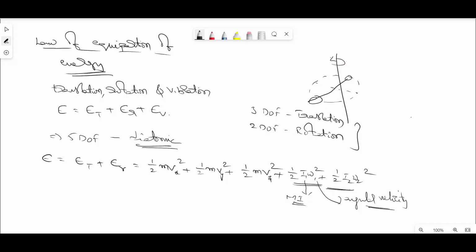Since they are rotating about a fixed axis, based on that, we can represent the expression for the law of equipartition of energy based on the degrees of freedom. Similarly, when we consider a molecule